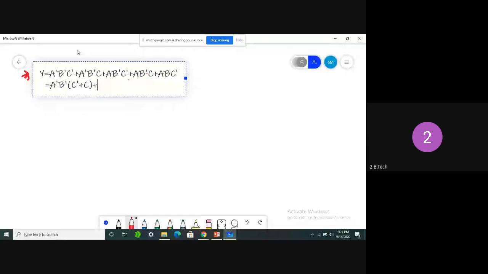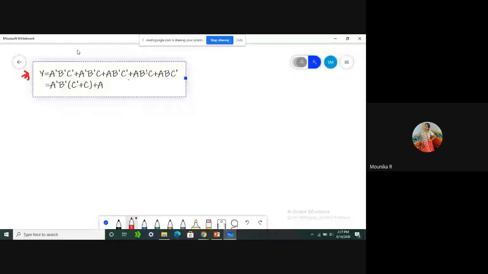Taking A B bar common, C plus C bar is left. In the final term we have A B C bar. Now tell me, C plus C bar, what is its value? 1.